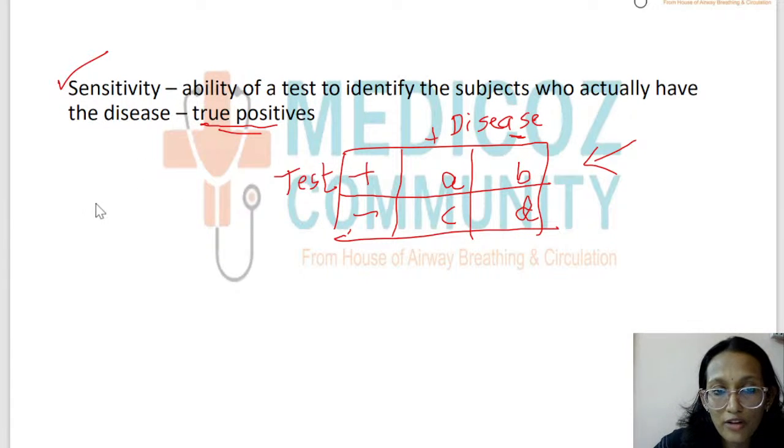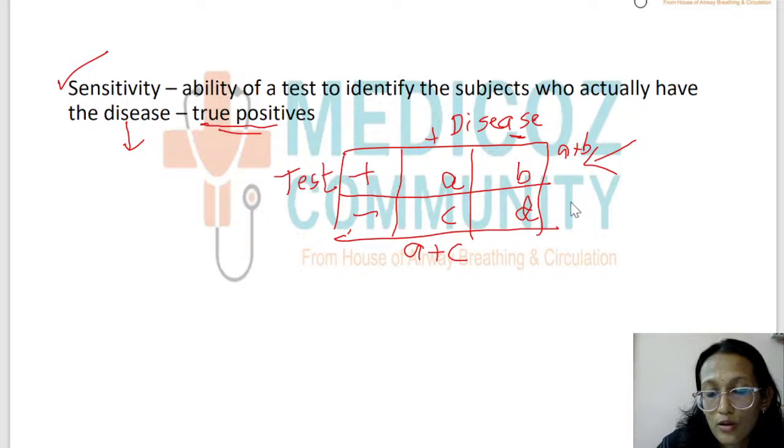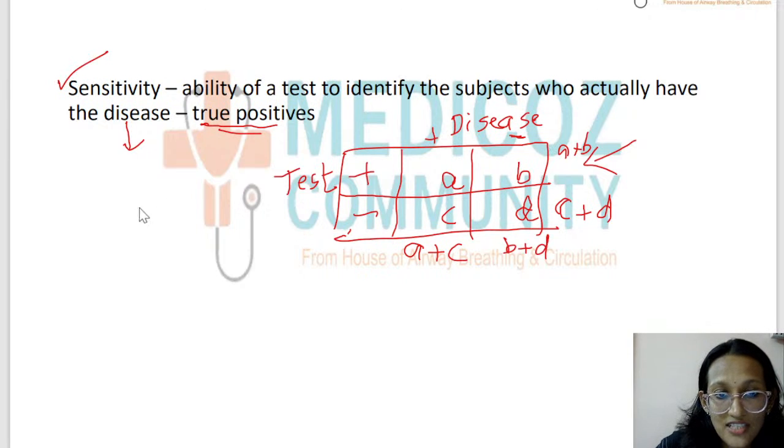So can you tell me what formula will come for sensitivity from this? I will write the sum up also so that we know what the denominators are. Among all those who have the disease, how many tested positive is the sensitivity. Among all those who have the disease means the denominator is all those who have the disease, which means A plus C is the denominator.